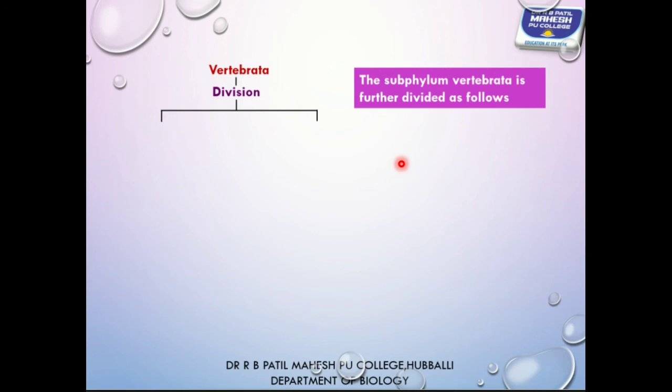All jawless animals are placed in a group called agnatha. They are commonly called jawless animals, and the animals which possess jaws are placed in a group called gnathostomata.